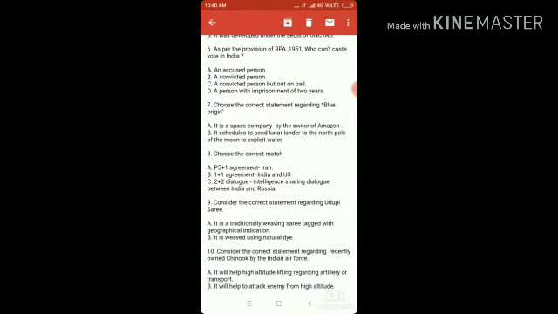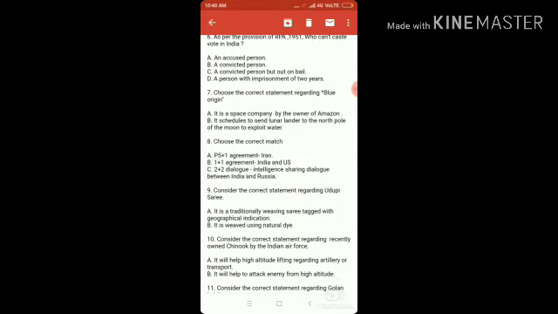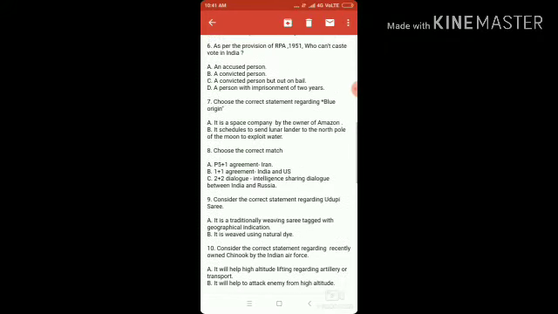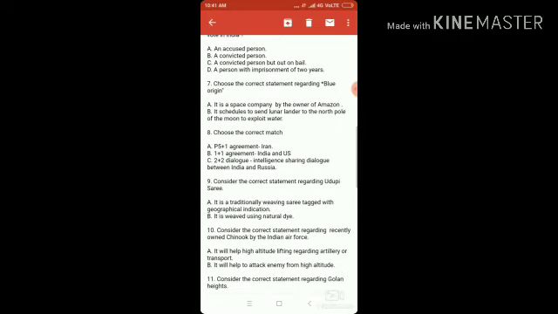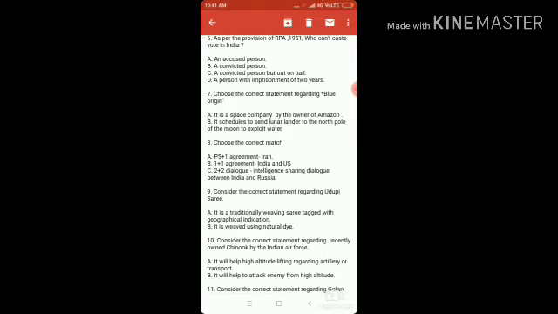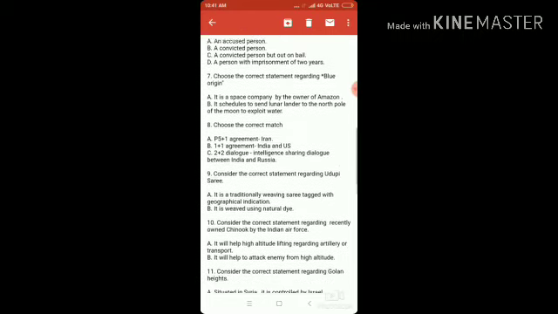Regarding option D, a person with imprisonment of 2 years, it is a Supreme Court judgment that his membership of parliament, in case he is a member of parliament, will be immediately repealed if he has been convicted for 2 years imprisonment by a court. So as a whole, a person who is convicted by court, a person who is imprisoned by court for 5 years, and a person who is convicted but out on bail for 2 years cannot cast vote.